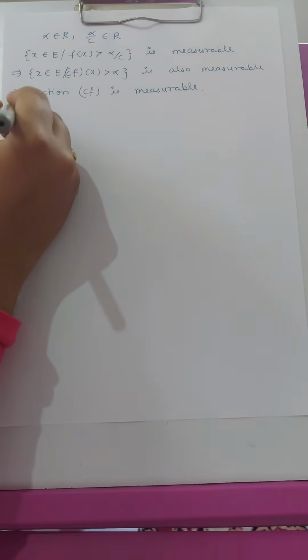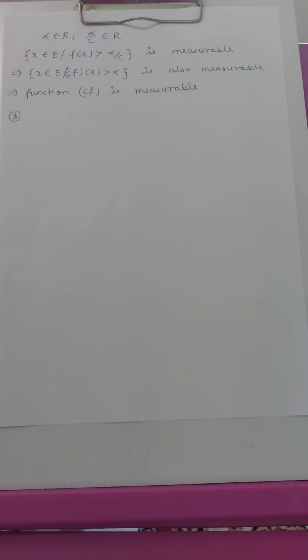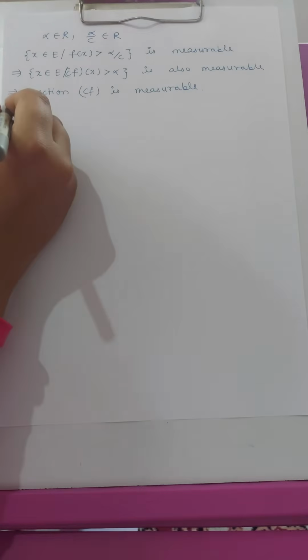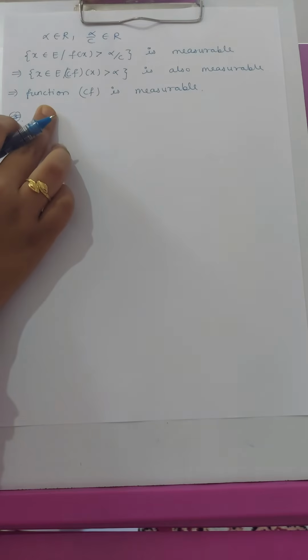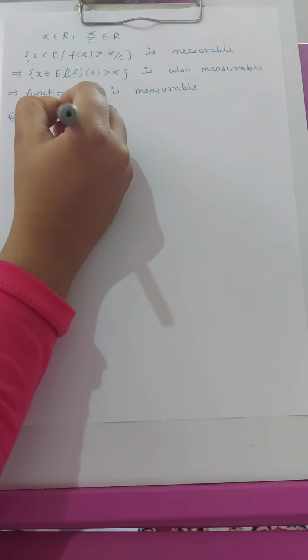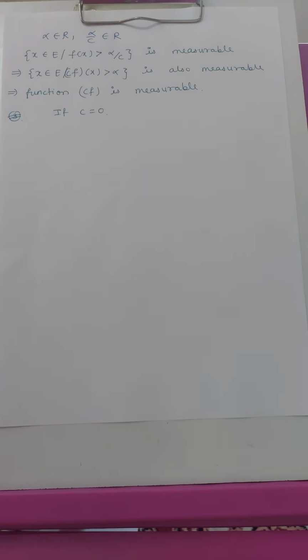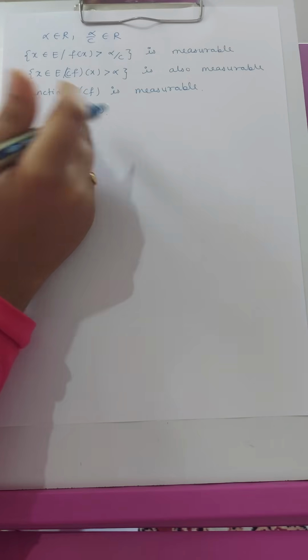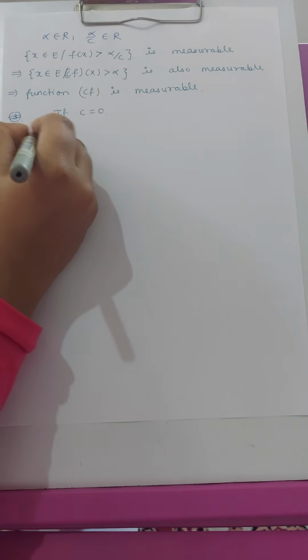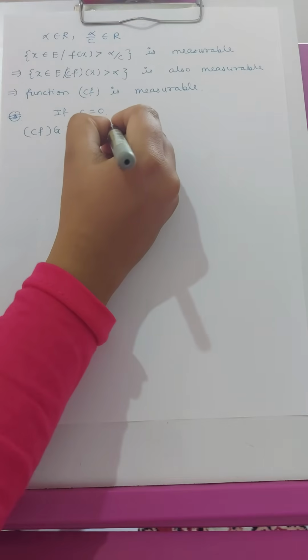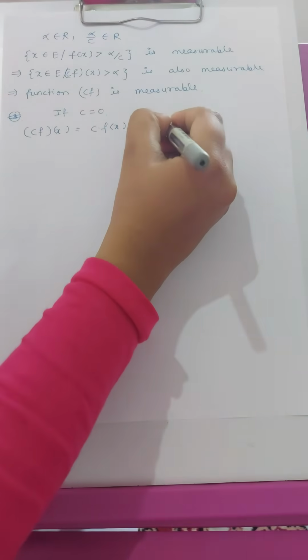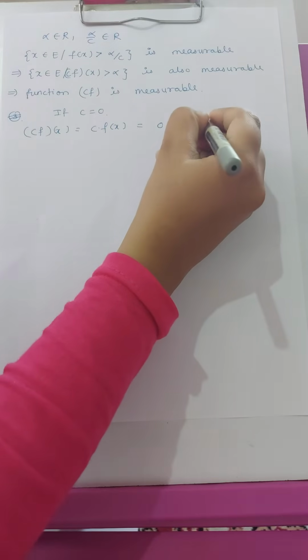Now third, before the third part we will see one condition of this second. What if the constant c is equal to 0? Now we will take c equal to 0, then cf(x) is equal to c multiplied by f(x), and we put here c equal to 0.